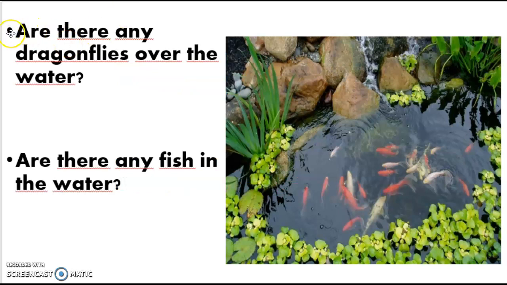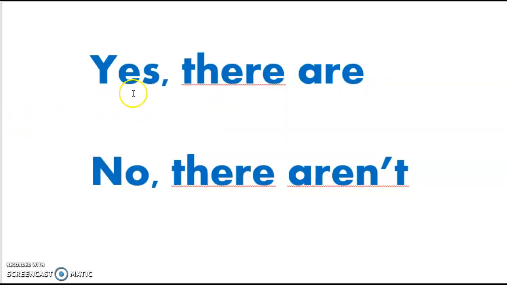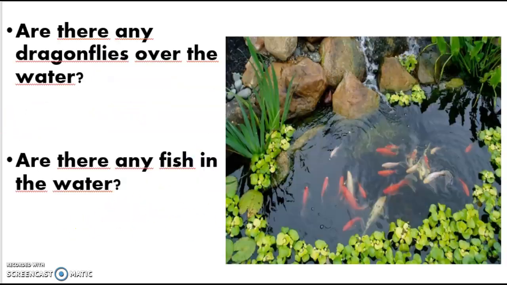For the plural, first write are and use any, okay, for countable nouns. Perfect. To ask questions with there is and there are, use any. In the plural, use any for countable nouns. Are there any dragonflies over the water? Look at the picture. You can answer yes, there are, or no, there aren't. For this question, the answer is no, there aren't.